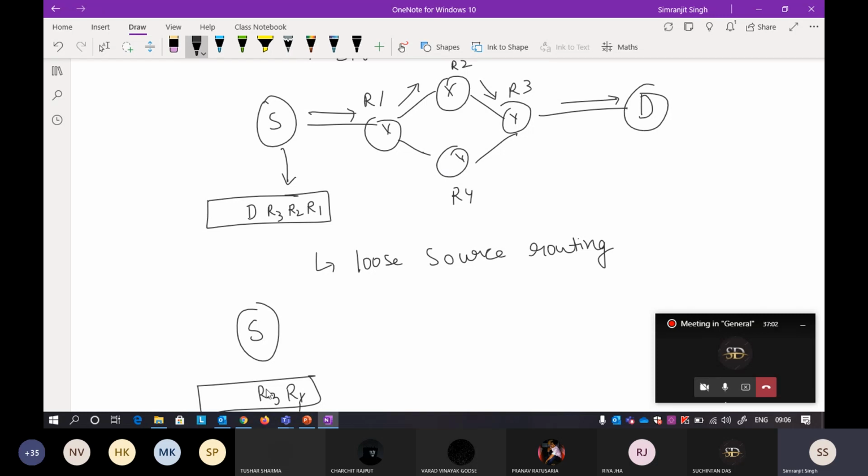Or rather than giving R3, you just give that the packet should reach from R1 to D. This is called loose source routing. You are not absolutely deciding which path to follow; you are just giving some path, that from the source it should go to R1.